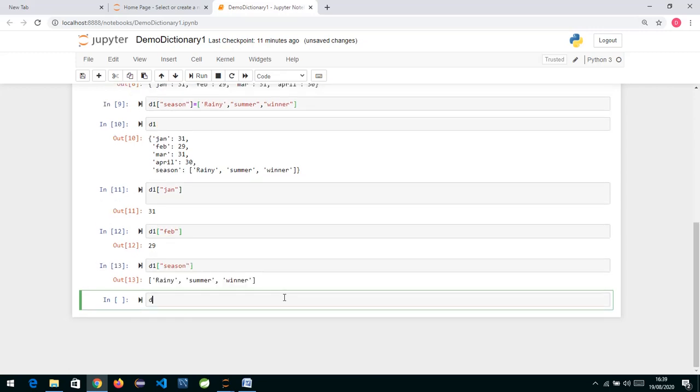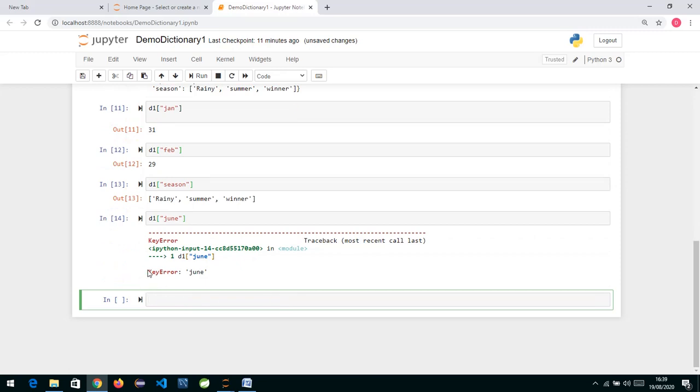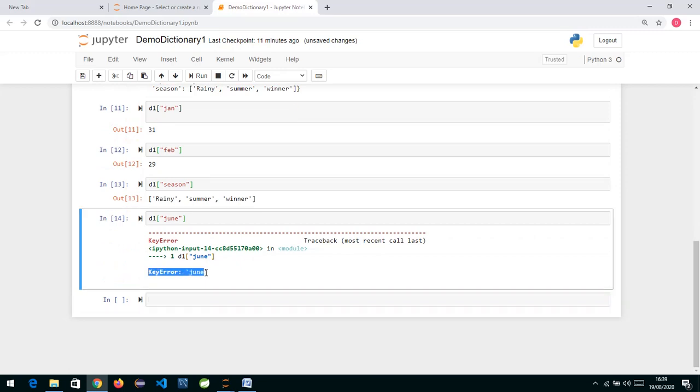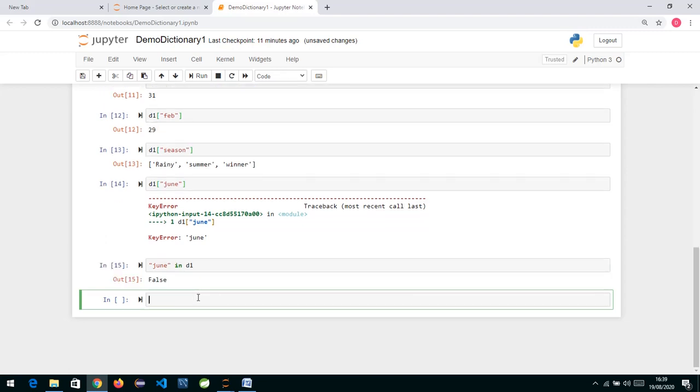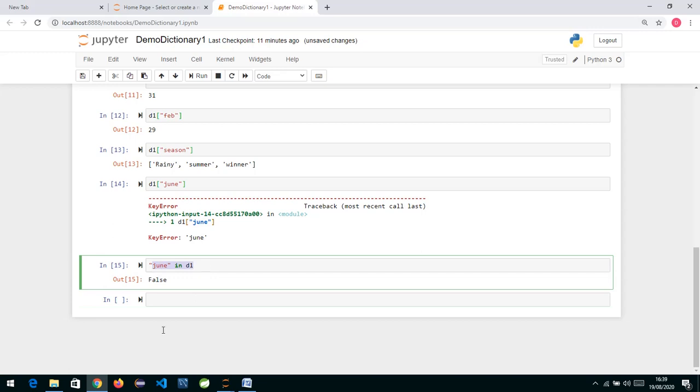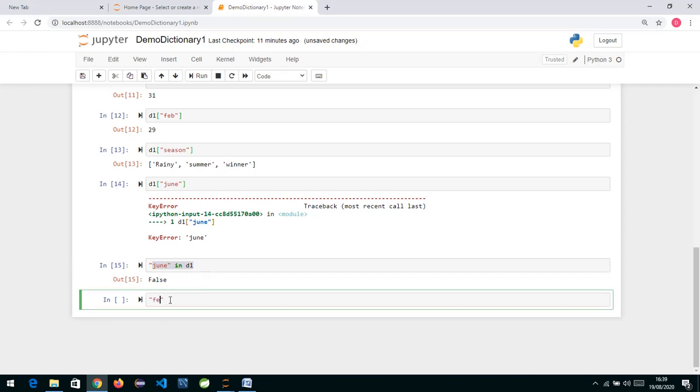Now by mistake, if I write a key which doesn't exist, it will give me a key error. Key error means this key is not present. So what we can do is, first check using the in operator, the membership operator. Using this in operator, we can check whether the given key exists in the dictionary or not. If you see, June in D1 is giving me false. But if I write Feb in D1, it will give me true.